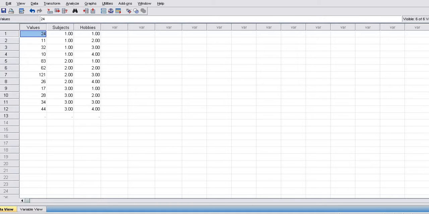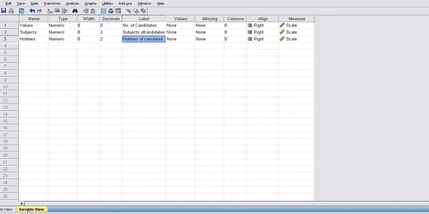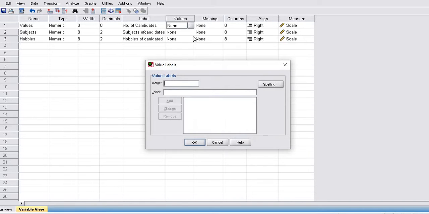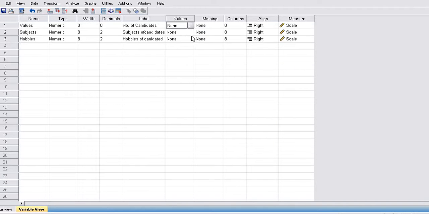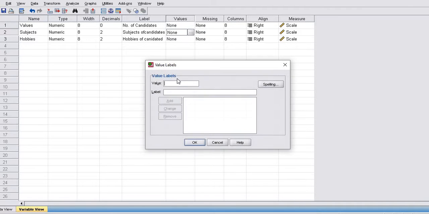The values have been named as number of candidates, subject of candidates, and hobbies of the candidate. Here we assign the values for subjects, that is subject 1 for mathematics, and added this value.